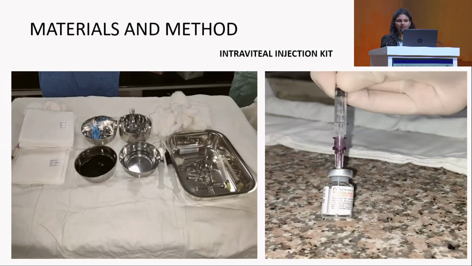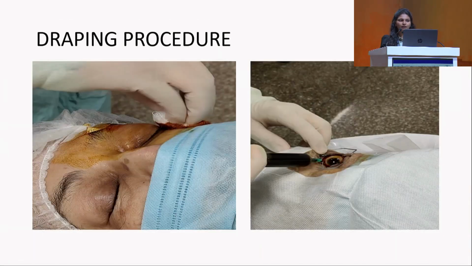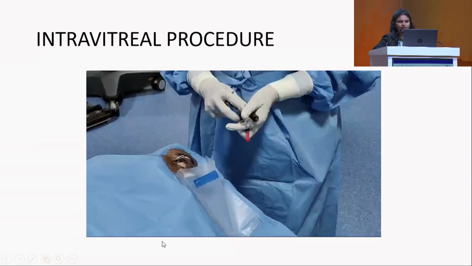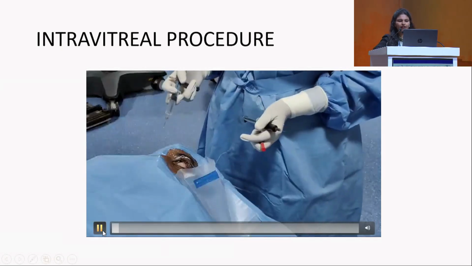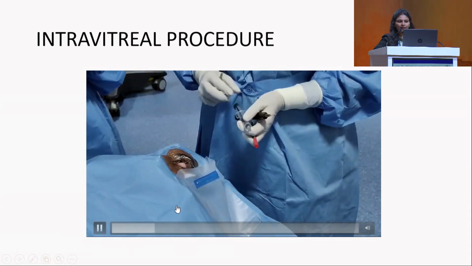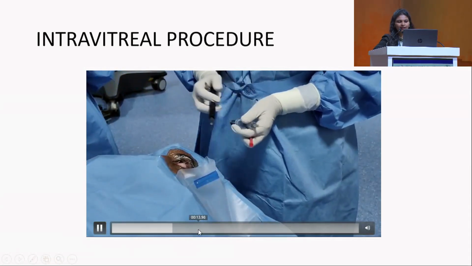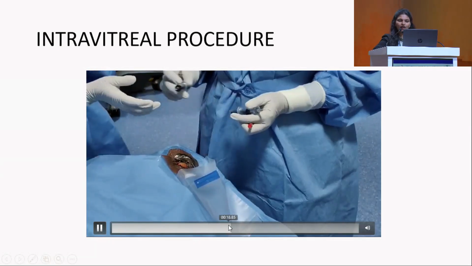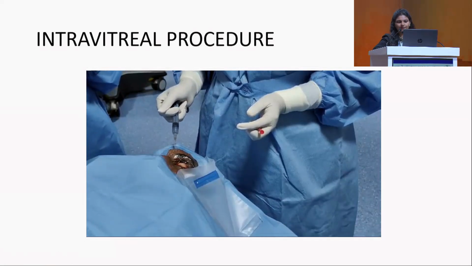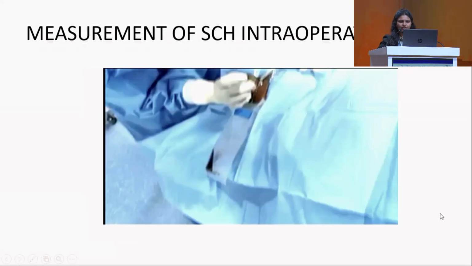These are my materials and methods, which include draping, betadine eye drops, calipers and so on, and a 1 ml syringe. This is the draping procedure, and we used a 23 gauge needle for the intravitreal injection. In the procedure, we first did an eye wash with normal saline, followed by betadine eye drops, and then again an eye wash. After that we applied a few drops of topical adrenaline. Then we proceeded with the intravitreal injection.